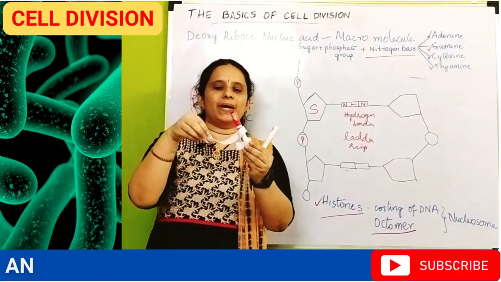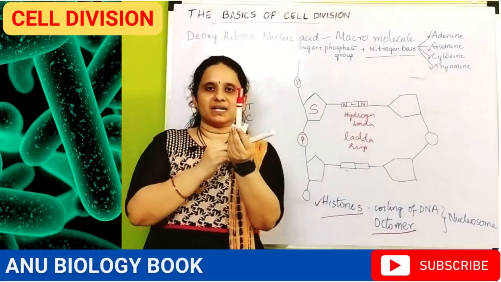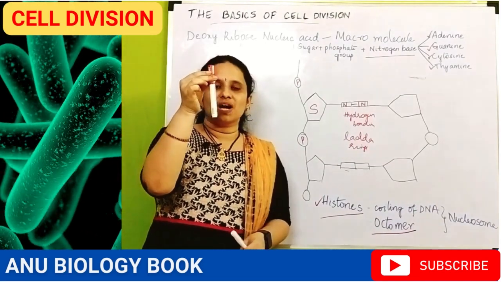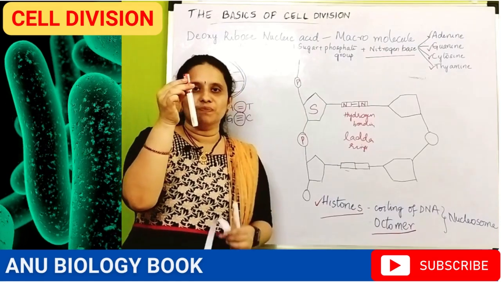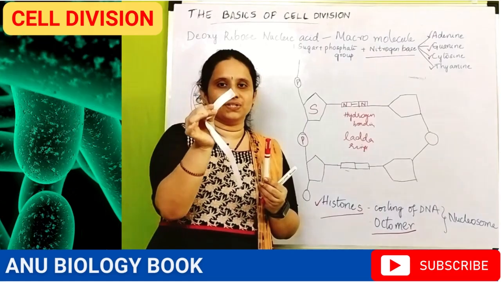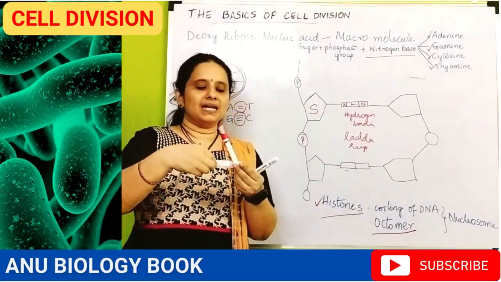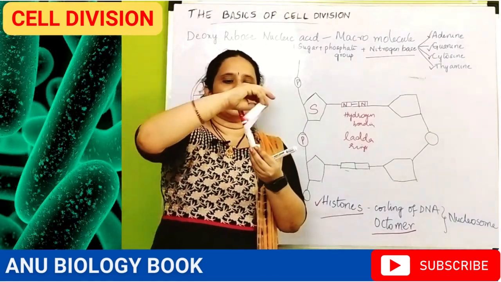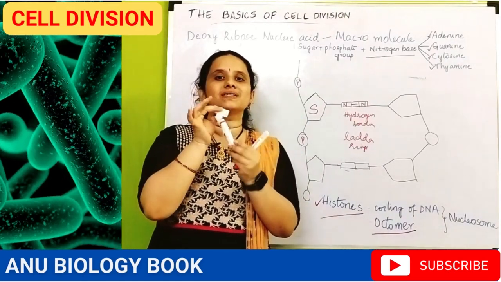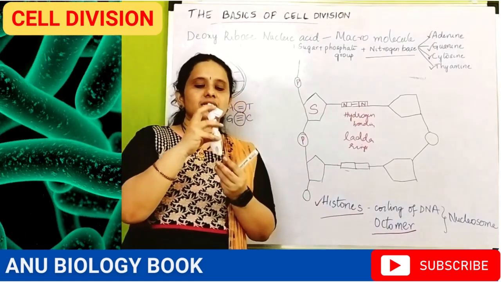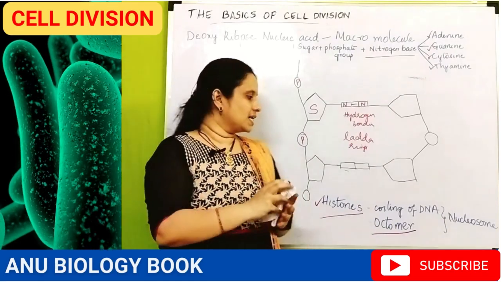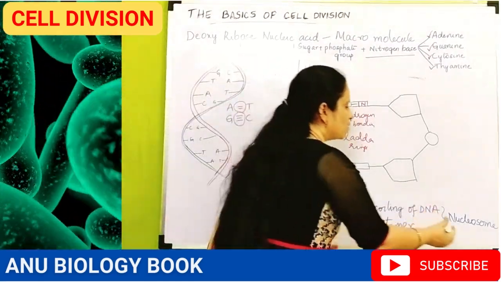Just as this paper is coiled around this marker, imagine this marker as an octamer which consists of 8 molecules of histone proteins, and let us think this is a double helix DNA structure, and this double helix DNA is coiled around the histone protein like this, so that it gives proper support to the DNA. And the combination of this octamer along with the double helix DNA is known as a nucleosome.